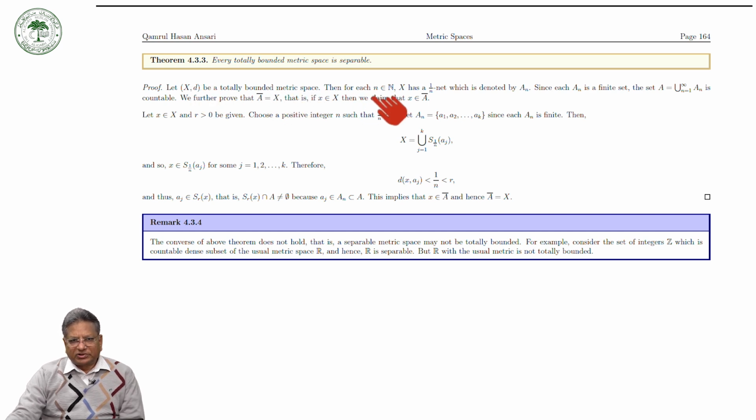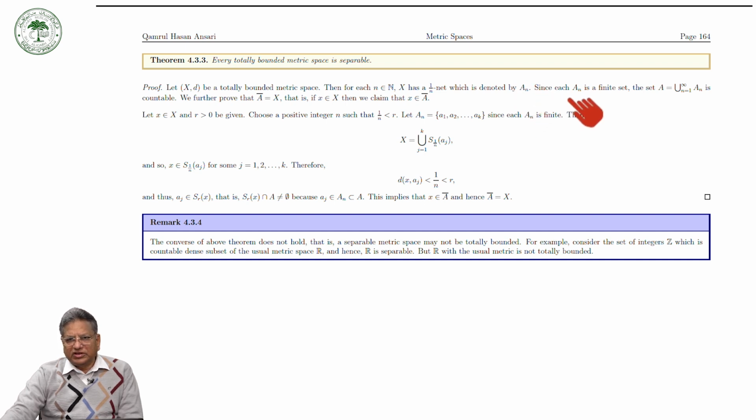Because it is totally bounded, for each natural number n, X has a 1 over n net, which is denoted by An.